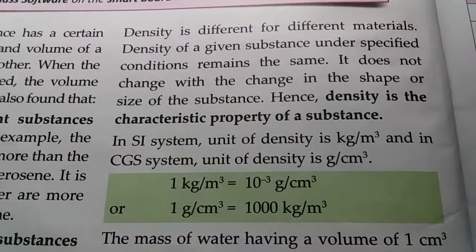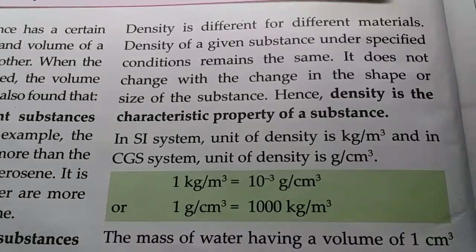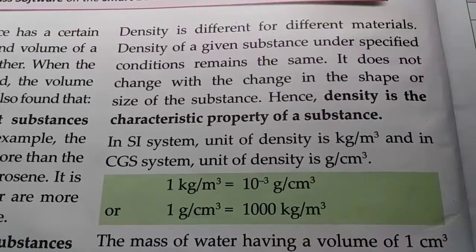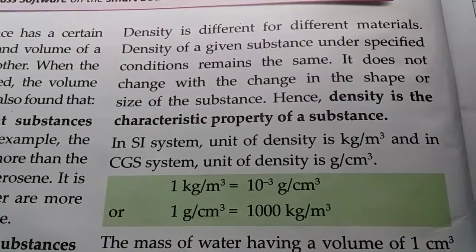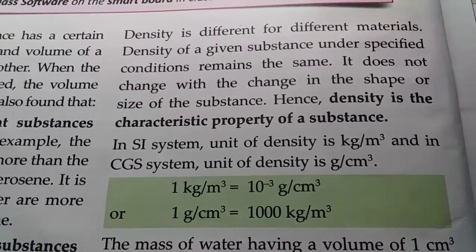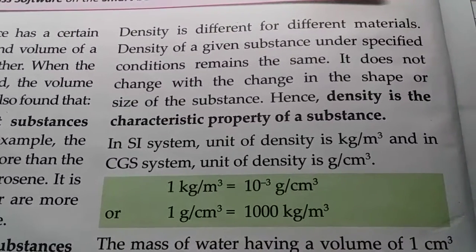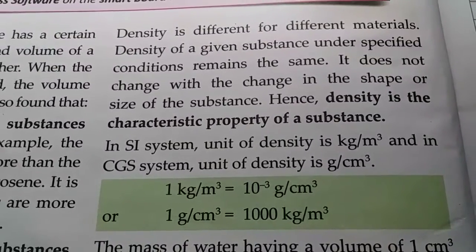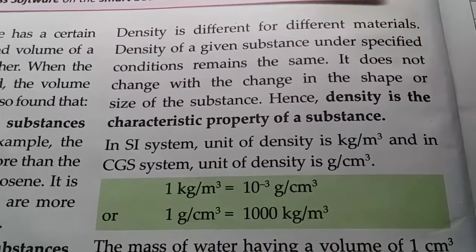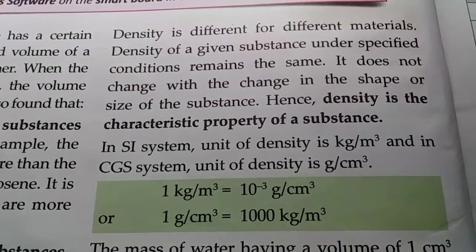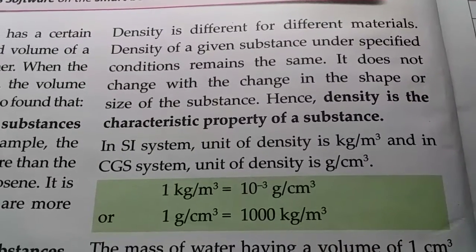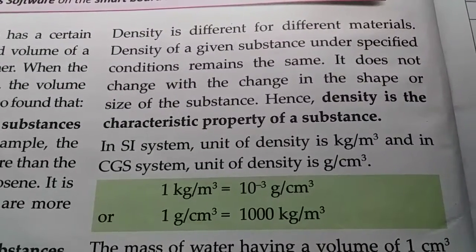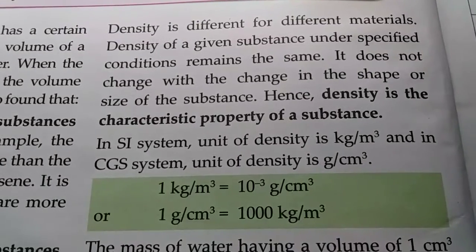So the density of a given substance under specified conditions remains the same. It does not change. If the shape or size of the substance changes, the density never changes. So density is the characteristic property of a substance. If we change the shape or size of the substance, its density does not change. And density is different for different materials.